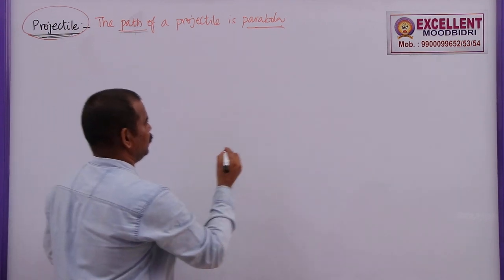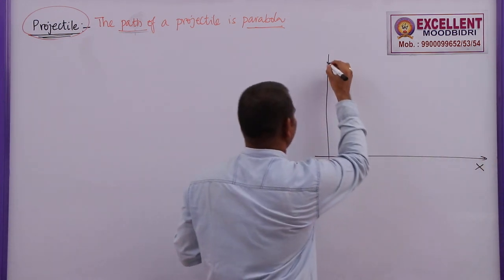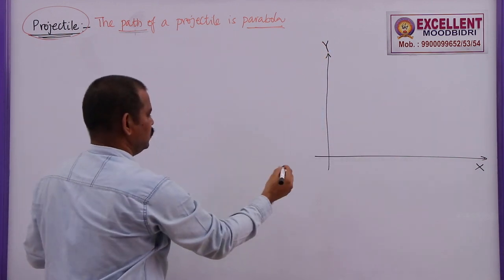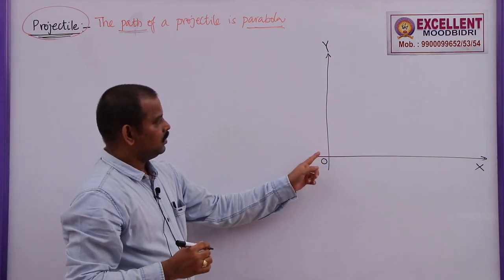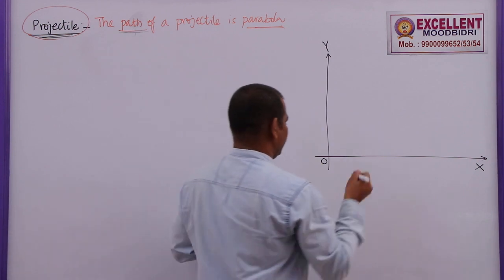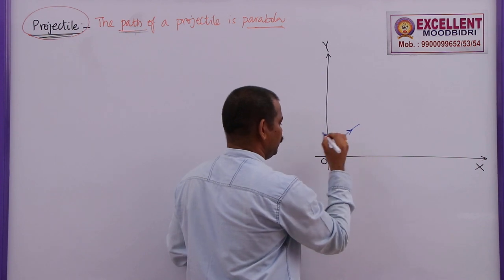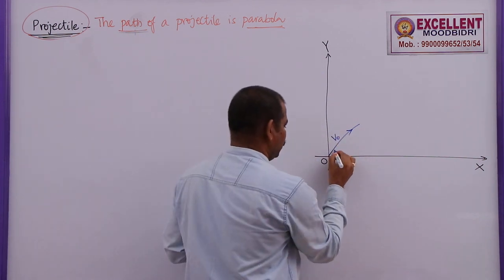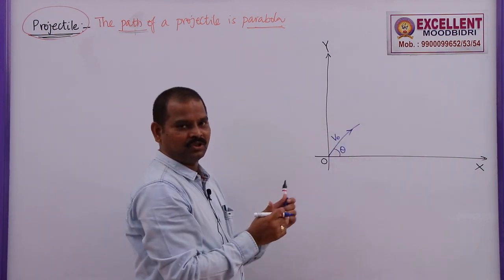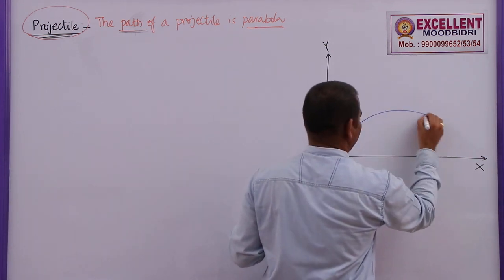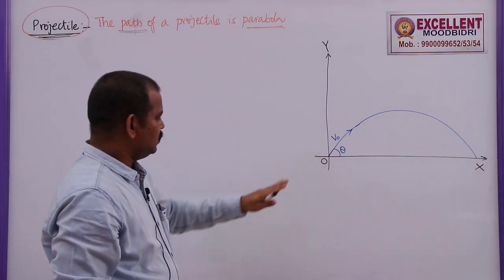Here, let me take the x-axis here, y-axis here. So this is the origin of the coordinate axes. From this origin, let us throw one body with some initial velocity. Generally we denote it V naught in PUC. The angle of projection, that means the angle at which the body is thrown with the horizontal, is called the angle of projection theta. As it goes along this parabolic path, we are proving that this is the equation of a parabola. So now this is the introduction.